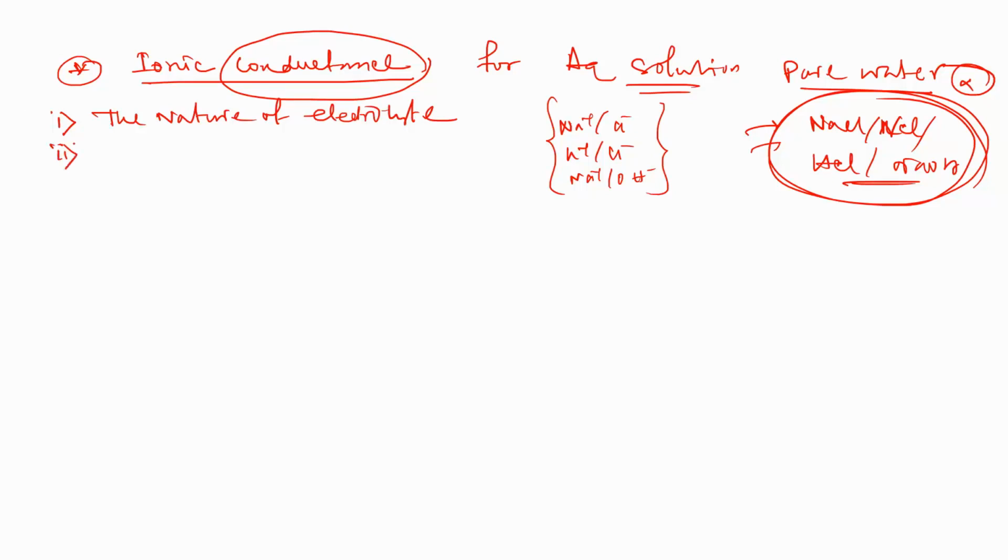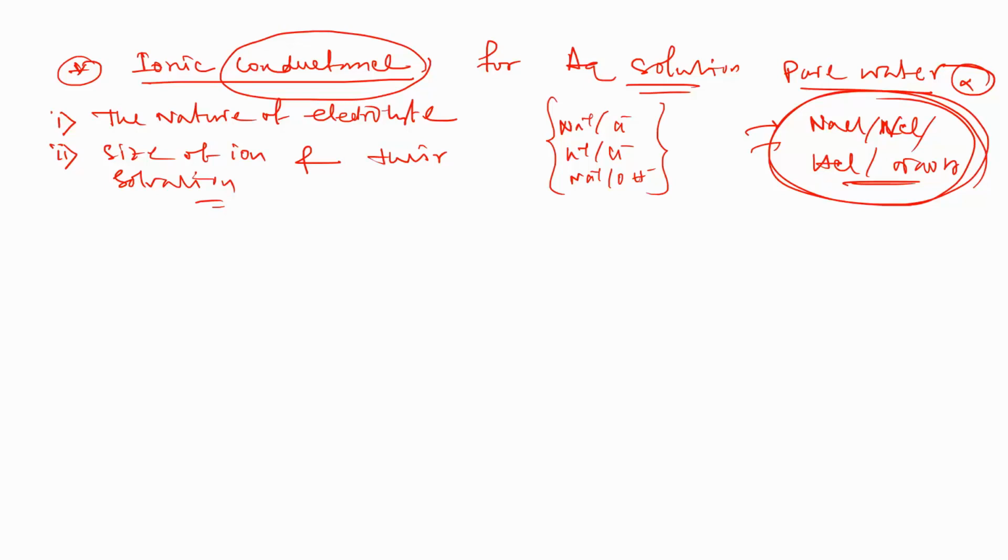Another point is the size of the ions produced and their solvation. Because if you add small cations, small anions, or bigger ions, the size of the ions matters, and the solvation is also most important.